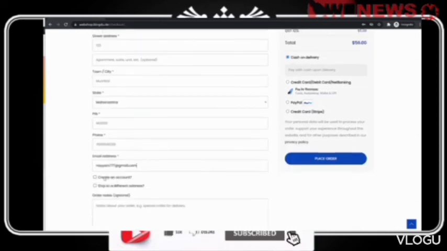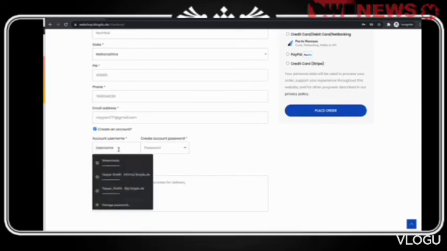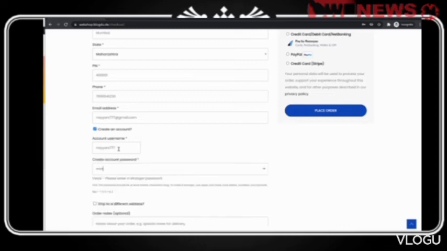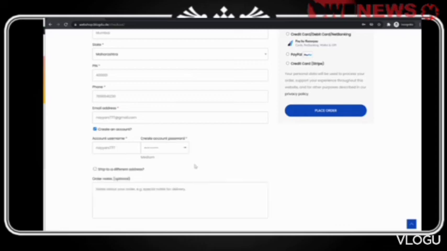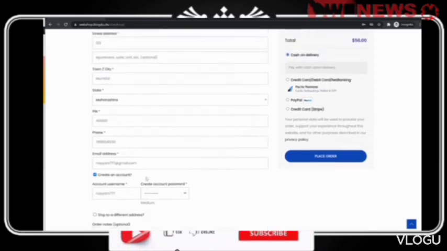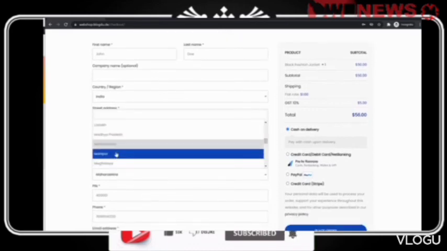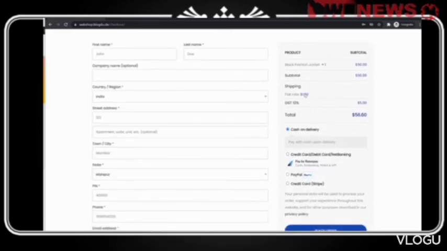Now here, as you can see, if I want, I can just create a new account with this, and I can set a username and password. Maybe this is my username and some password. All right, so I've set that, and then you can do one thing. Here, as you can see, GST is applied, shipping is applied. If I change Maharashtra to maybe Manipur, you will see shipping is changed. Again, if I change back to Maharashtra, shipping is changed.